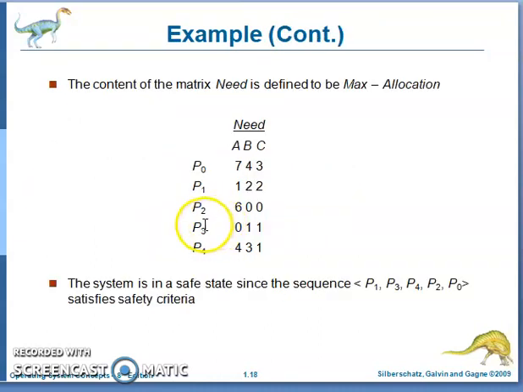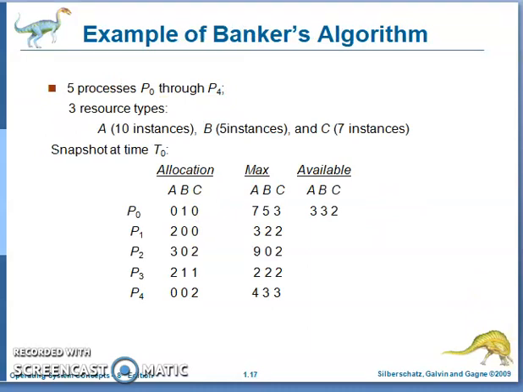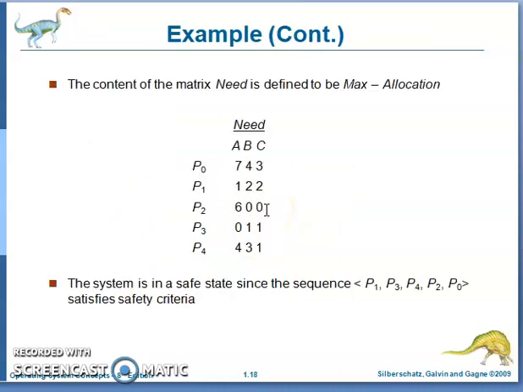So you can calculate the need by using the formula max minus allocation. Need of P0 is equal to 7 minus 0 is 7, 5 minus 1 is 4, 3 minus 0 is 3. So 7, 4, 3 is the need. Similarly, you can calculate max minus allocation for each and every process. This is the need. Then you implement the Banker's algorithm.